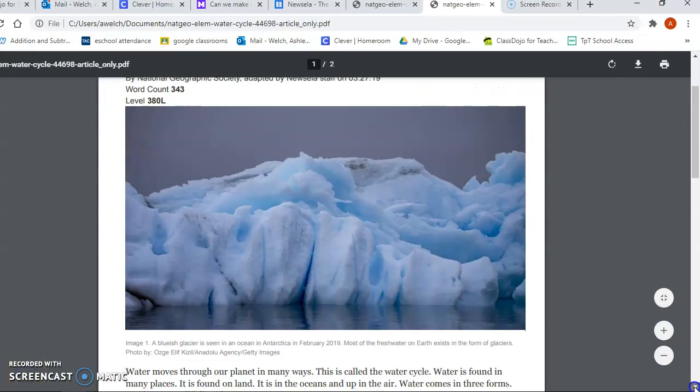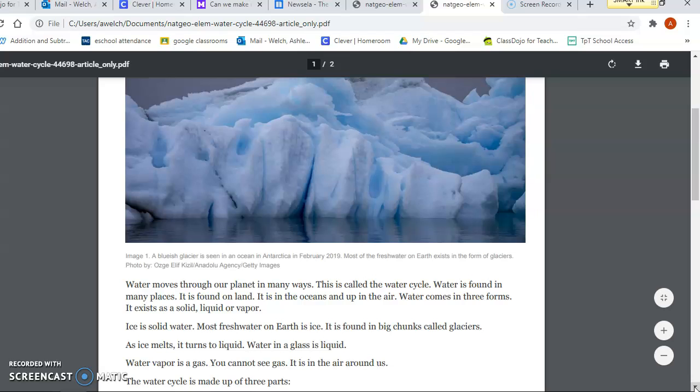The water cycle. Water moves through our planet in many ways. This is called the water cycle. Water is found in many places. It is found on land, it is in the oceans and up in the air. Water comes in three forms. It exists as a solid, liquid, or vapor.